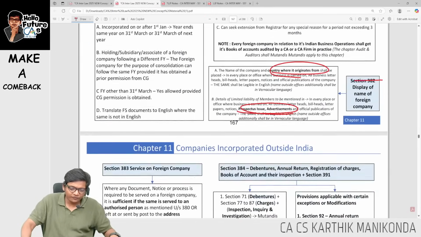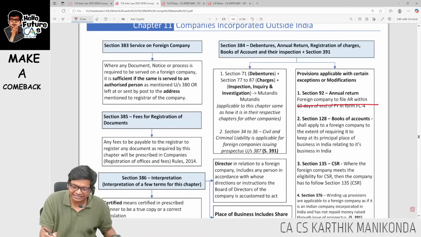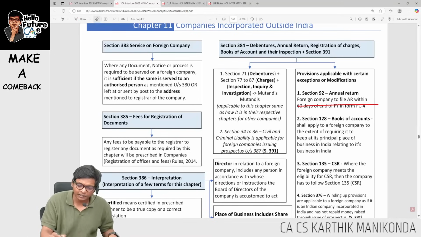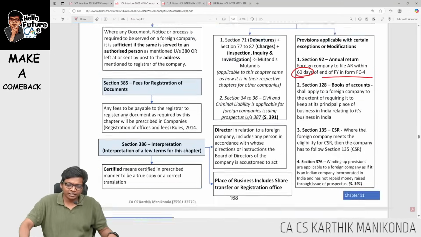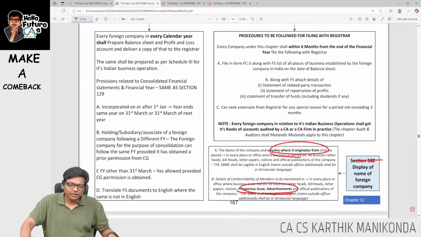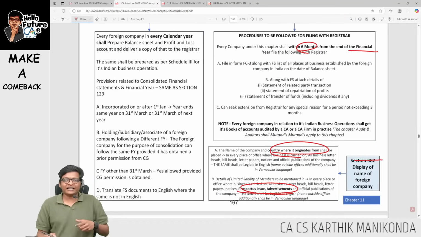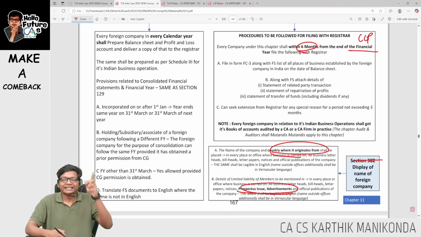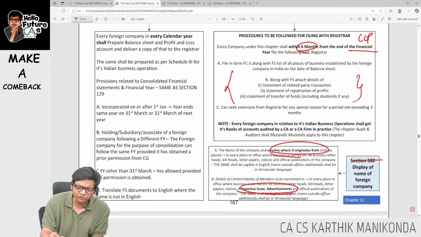So filing of annual return and FS. Annual return a foreign company should file within 60 days from the end of the financial year. Sir, what about books of accounts? Books of accounts, FS will be filed within 6 months from end of financial year. This is just like LLP. In LLP also annual return within 60 days from end of financial year and declaration of solvency 6 months from end of financial year. So same as LLP, but here attachments are very important.